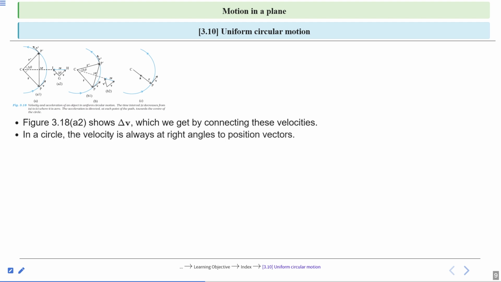So in a circle, the velocity is always at right angles to the position. It means the angle between the position vector and velocity should always be 90 degrees, because here velocity is perpendicular to the position vector if we talk about uniform circular motion. This means delta V stands at right angles to delta R. It means change in velocity is perpendicular to change in position.